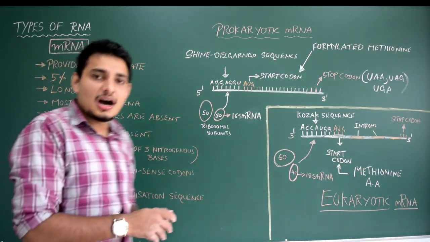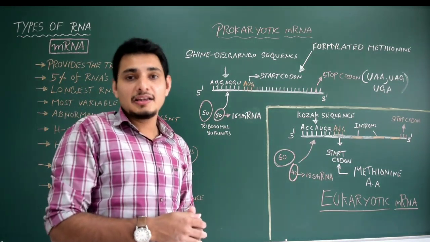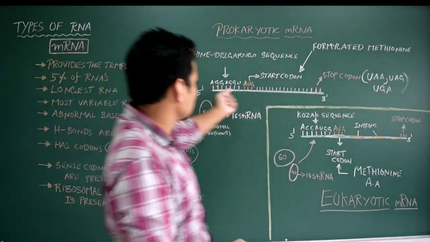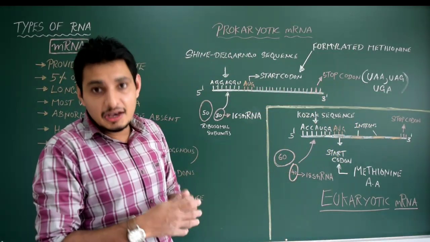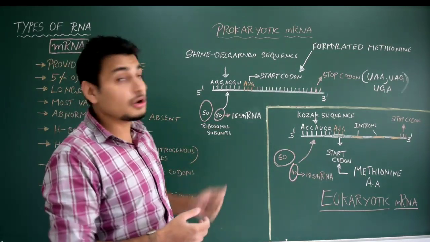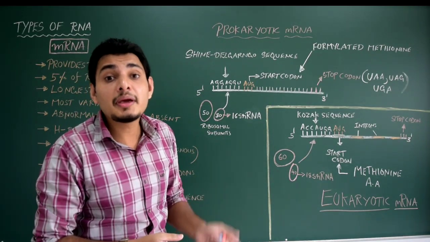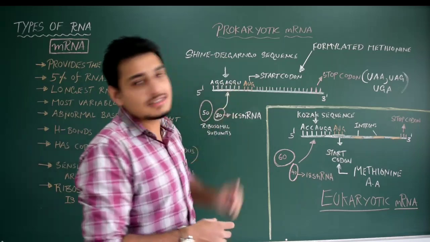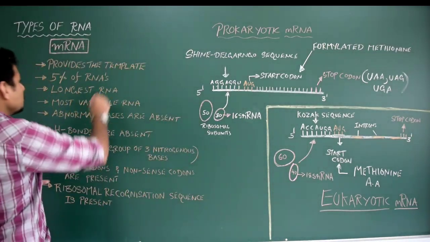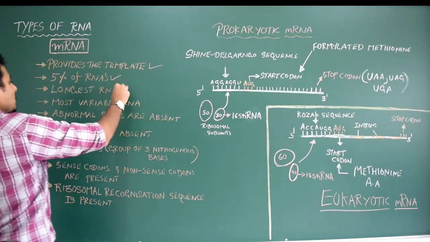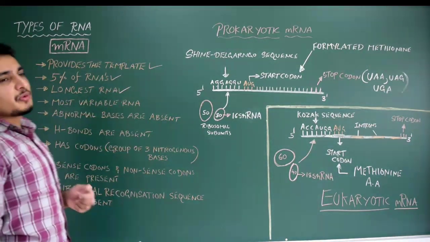It is the longest RNA. If you compare this mRNA with rRNA or tRNA, it is the longest, correct? So we could say it is the longest. The length of the mRNA can be measured based on the total number of unpaired bases present on this mRNA, that is ribonucleotides. Okay, so we have done with the first points. Next, most variable RNA.